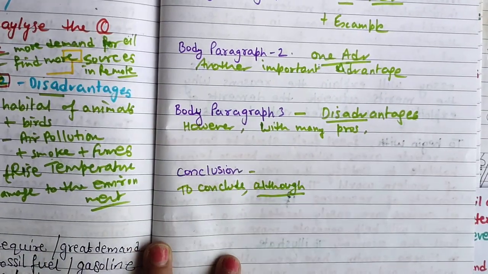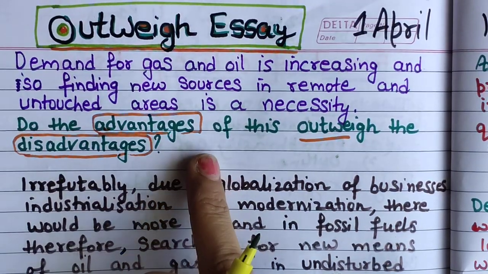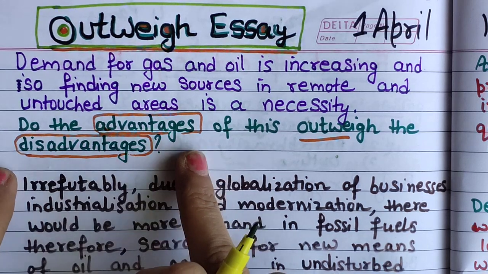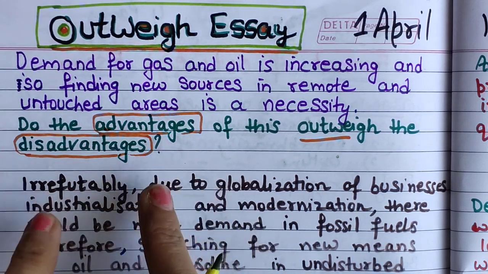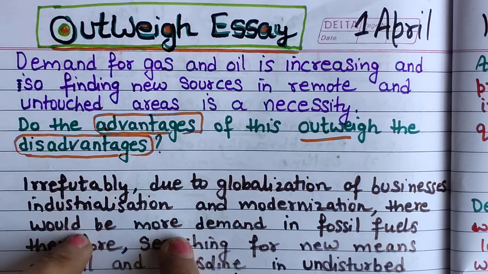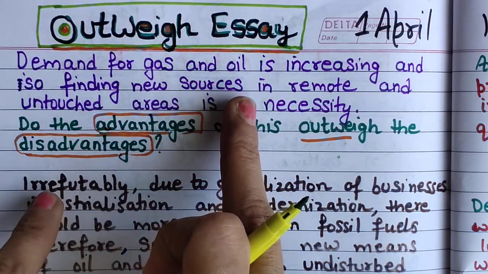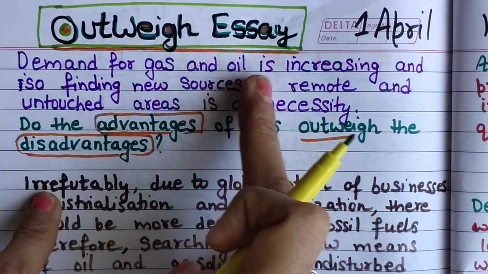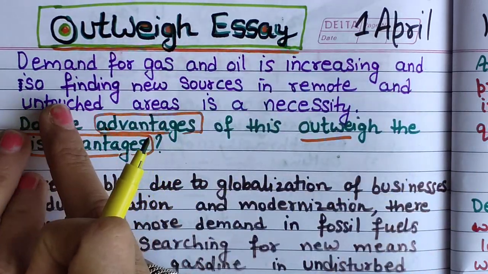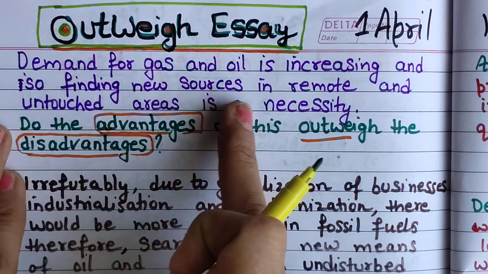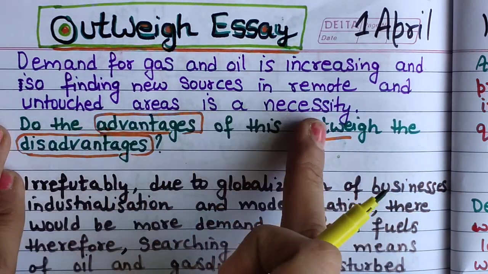Okay, now coming to the introduction. Again we will be reading the question statement, because whenever you are writing any paragraph, any point, please look at the question statement again and again. Demand for gas and oil is increasing, and so finding new sources in remote and untouched areas is a necessity.